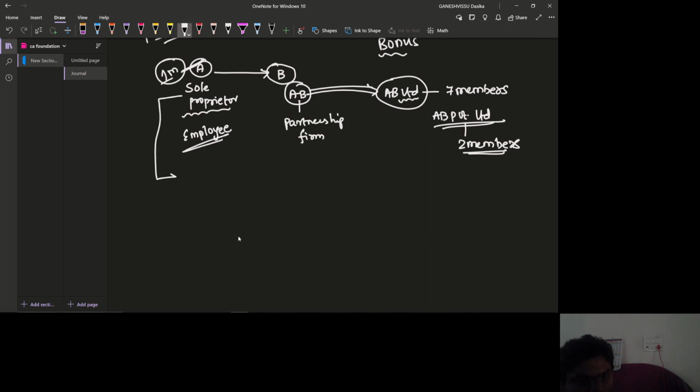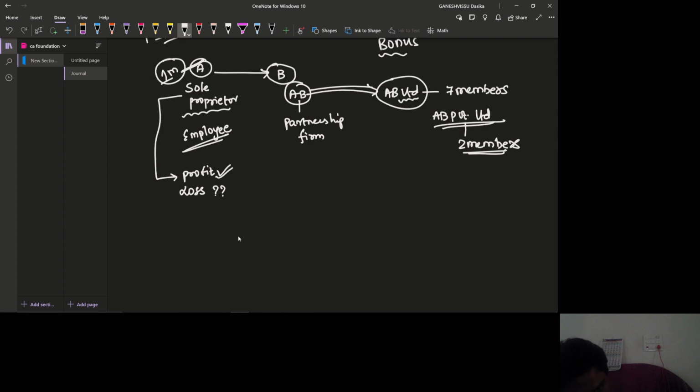But what is the risk in this sole proprietorship? If profit arises, that is okay. But in case there is any loss, what will happen?